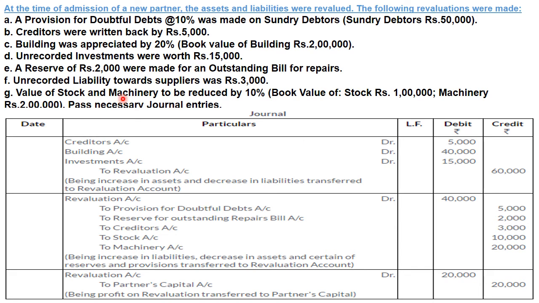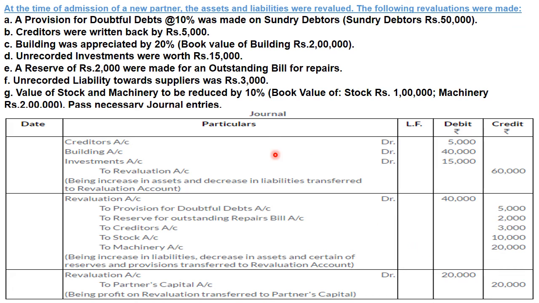G, value of stock and machinery is to be reduced by 10%. Again, जब हमारा value of stock और machinery reduce होगा तो loss होगा, and whenever there is decrease in the value of asset, it must be shown on credit side. That's why I am showing stock and machinery on credit side by their 10% value, which is equivalent to 10,000 and 20,000 respectively.